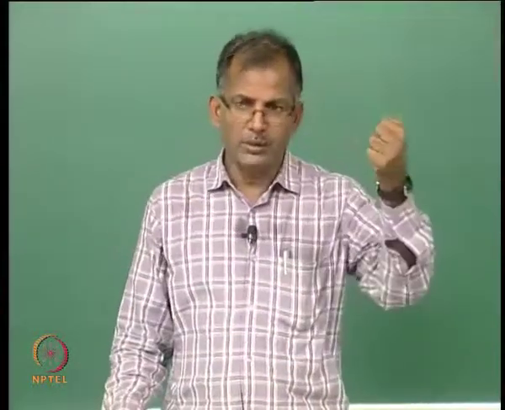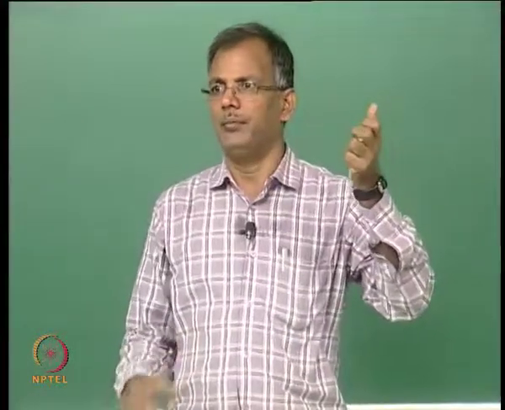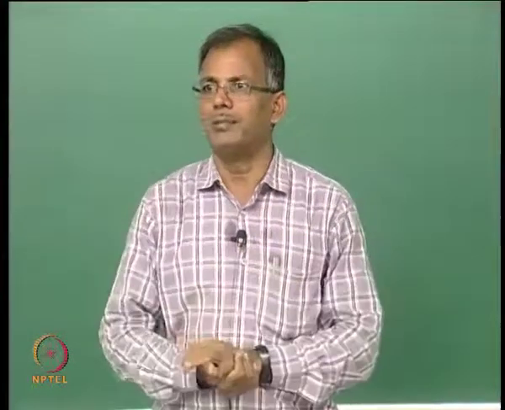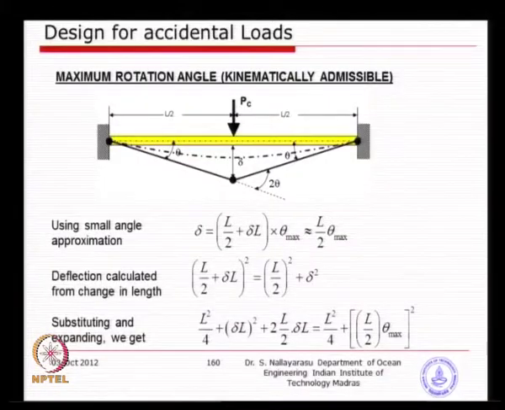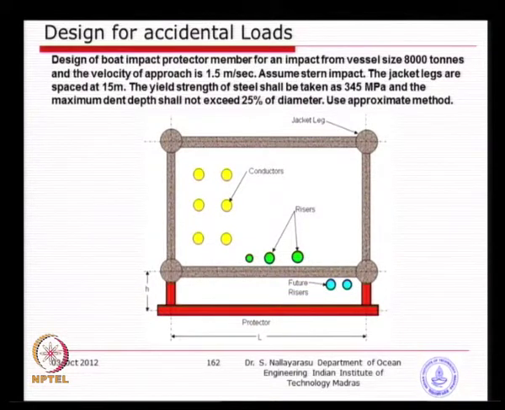One is Marshall's criteria, which is highly empirical, based on experiments, on the maximum strain you would like to allow, which will produce a corresponding rotation. Here we have derived a geometrically admissible relationship between the rotation and the strain. We should look at both, and whichever gives the reduced value, we should use that for our calculations. Now, a simple example: how do you design a boat impact protector.